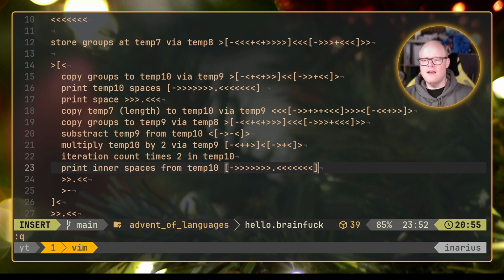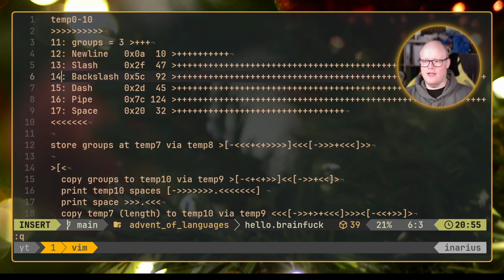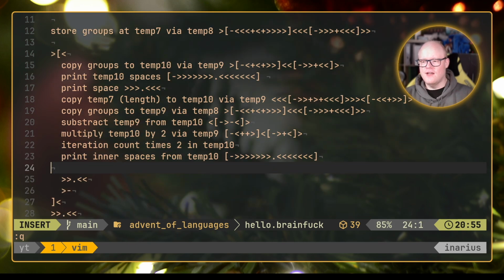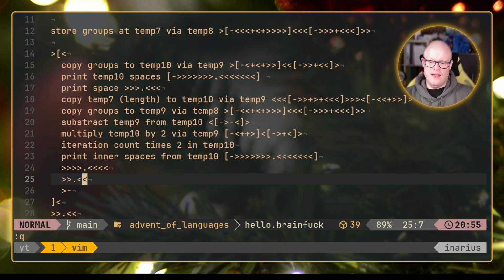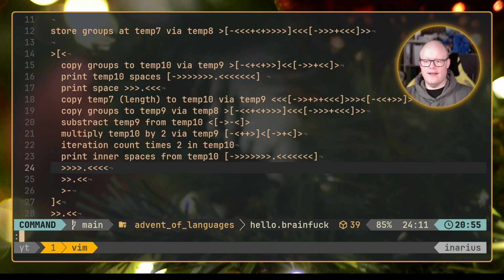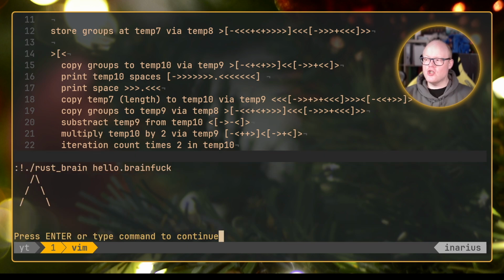actually empty. Then we need to print a backslash. That's actually kind of easy. It's in memory address 14. So we simply go 11, 12, 13, 14, we print and we go back those 4 entries there. And then we do this new line thing again and we have that. And now let's see if I didn't do something very wrong. We should have the basis for our Christmas tree.